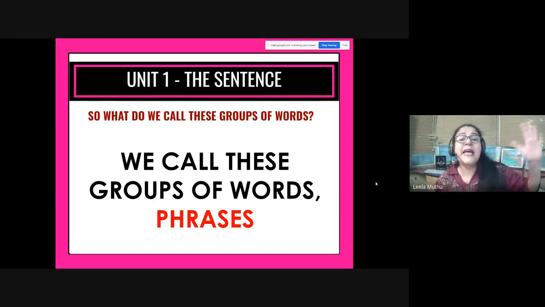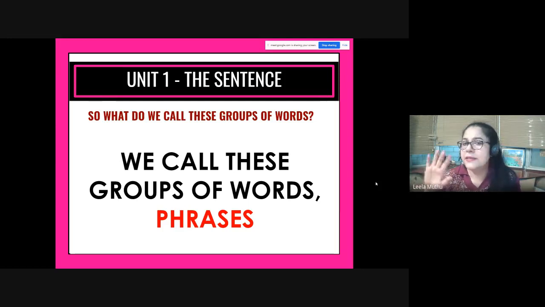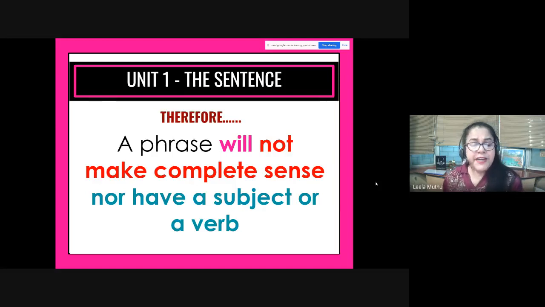A sentence has a subject and a verb in it. A phrase may have a verb but not the subject, or the subject but not the verb. So a phrase will not make complete sense.